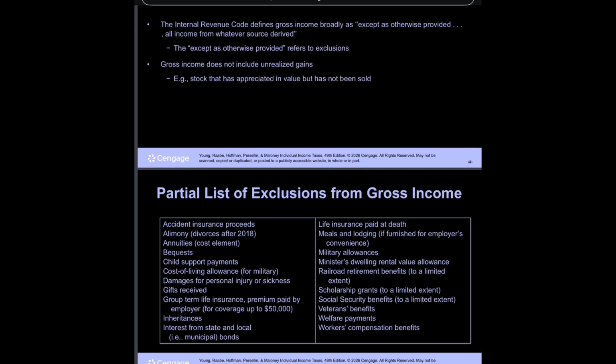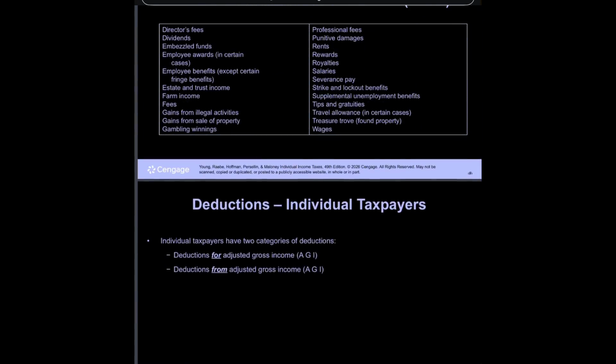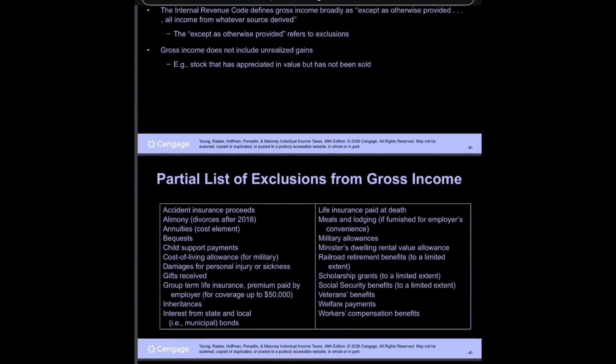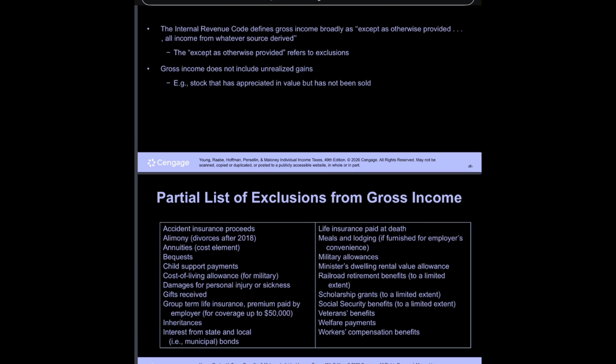The courts have defined income as any increase in wealth. It does not include a return of capital or borrowed funds. Partial list of exclusions from gross income: life insurance paid at death.